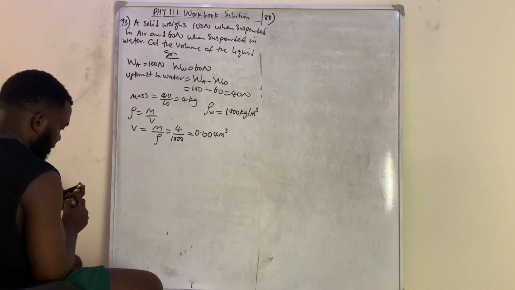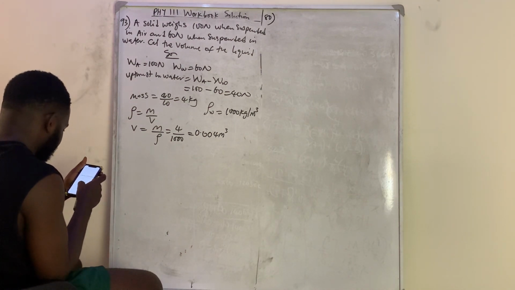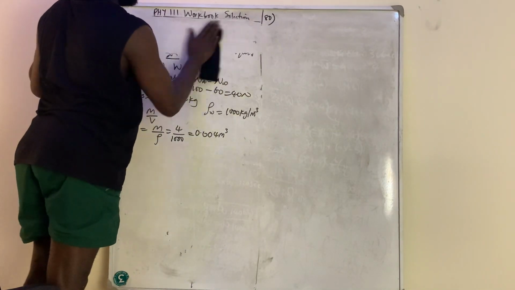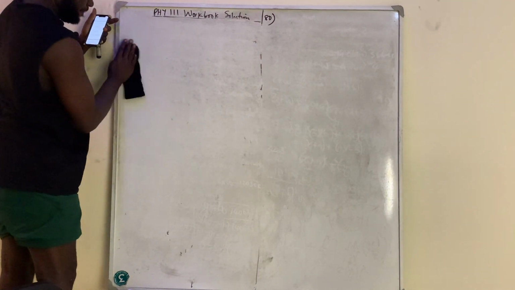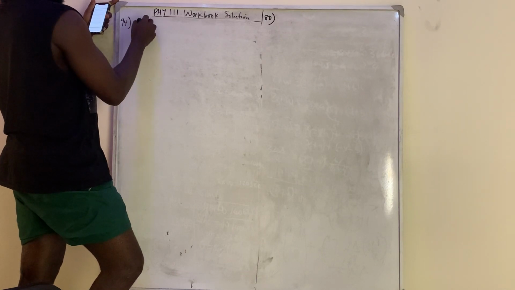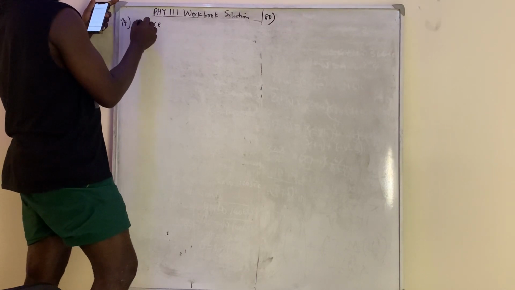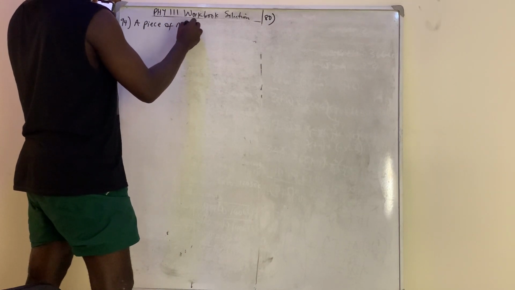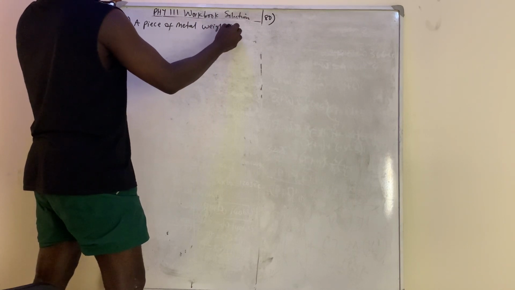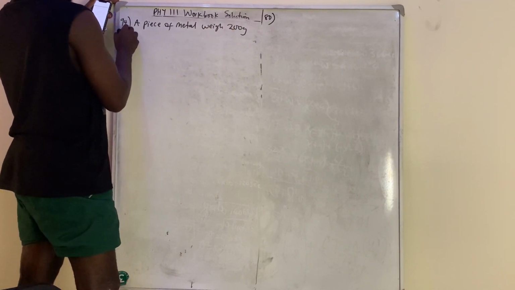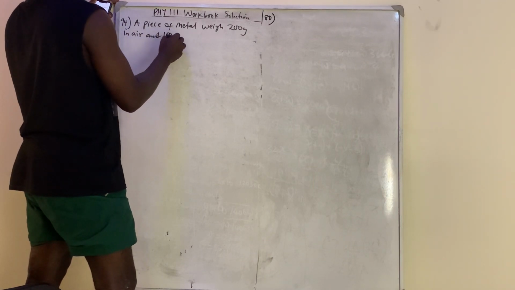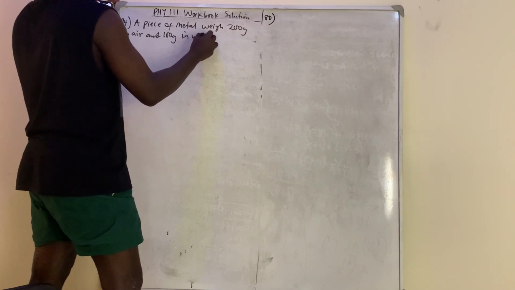So question number 94 said that a piece of metal weighs 200 gram in air and 100 gram in water.